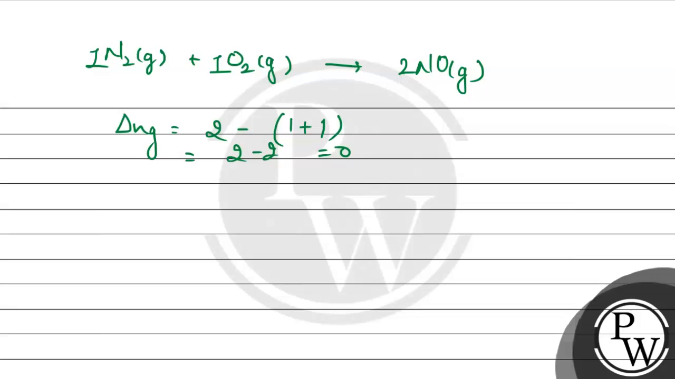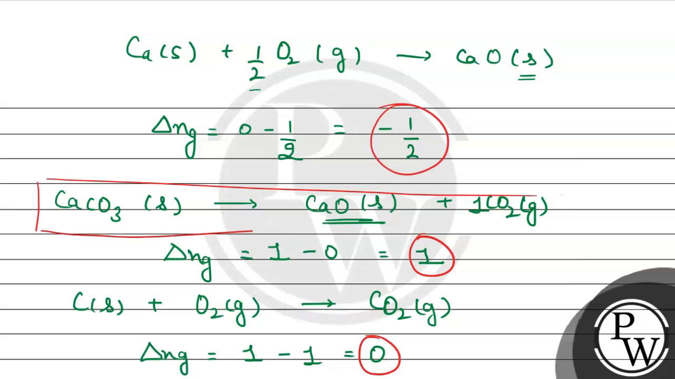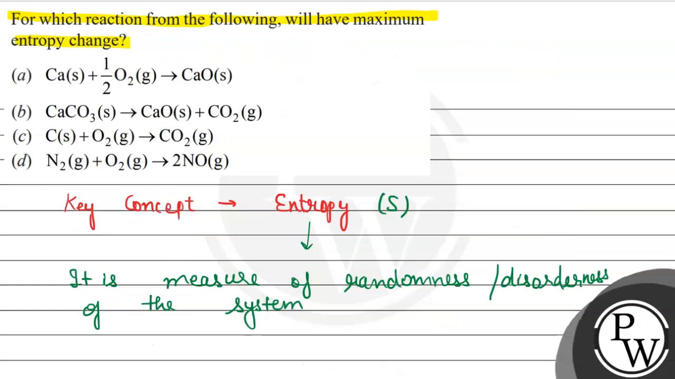Now in this we can check जो हमारे पास maximum entropy change होगा that will be maximum for that जिसका delta Ng का value highest होगा, so this is 0. For this reaction it is 0, for this reaction it is 1, and for above reaction it is minus 1 by 2, so maximum किसके लिए है for this reaction, and by this we can say जो हमारे पास answer होगा that will be option B, maximum entropy change होगा in the reaction B. So this is the final answer of this question. Hope you understood it well. Best of luck.